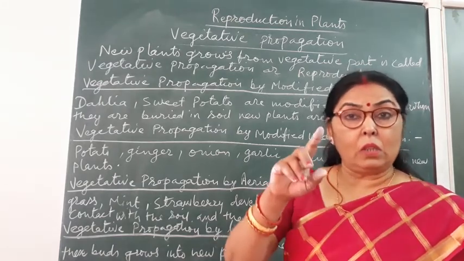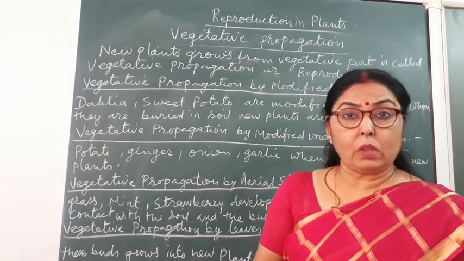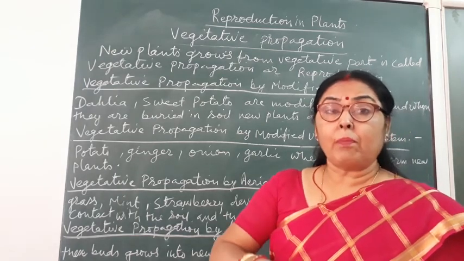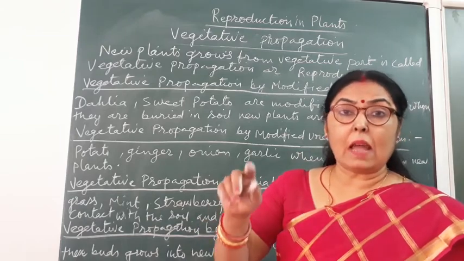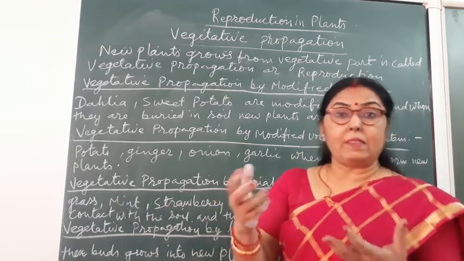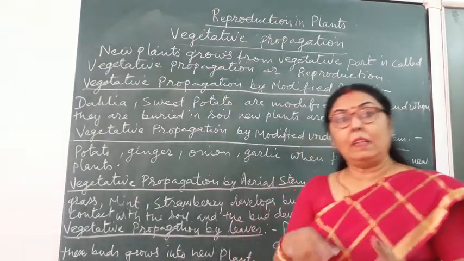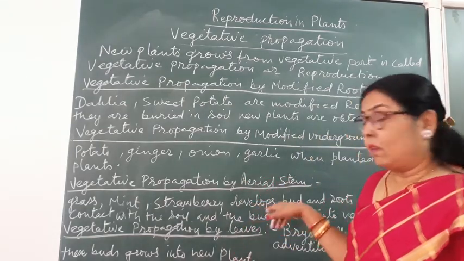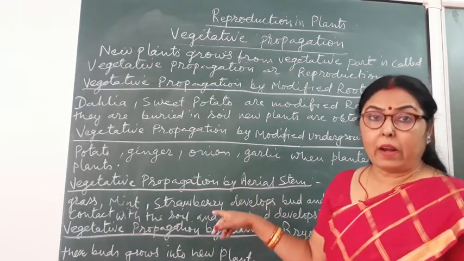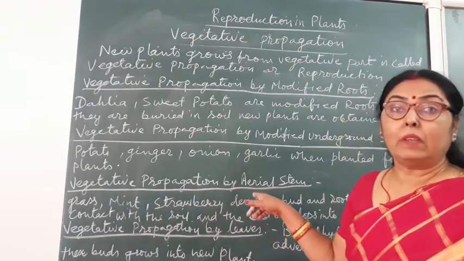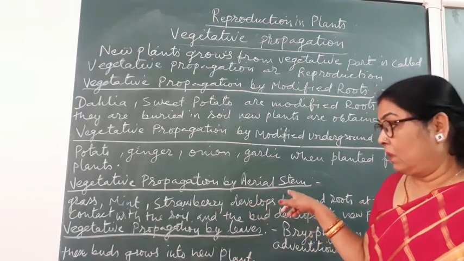The bud grows into a new plant, roots are also there. Then again they grow in length, and again this production of buds and roots takes place. In this way they run, they can cover an area, so they are called runners. This is also a type of vegetative propagation.